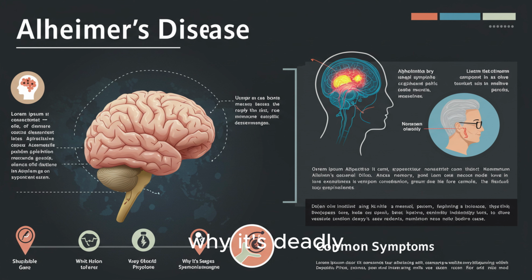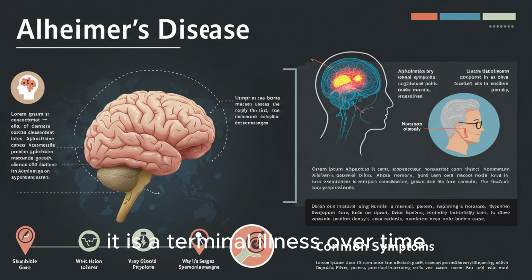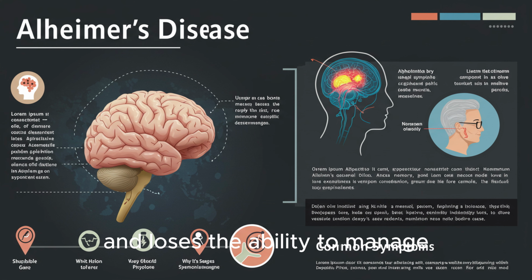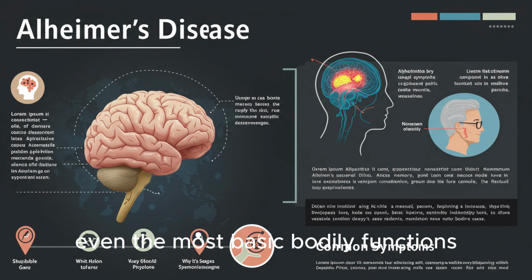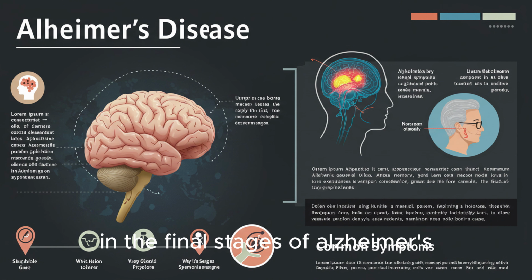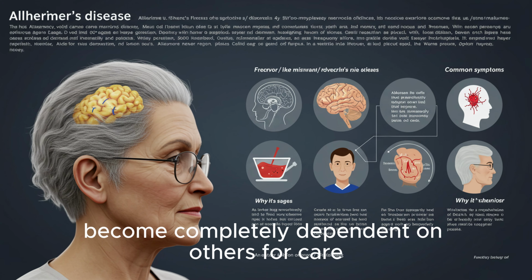Why it's deadly. Alzheimer's is not just a memory problem. It is a terminal illness. Over time, as more brain cells die, the brain shrinks and loses the ability to manage even the most basic bodily functions, such as swallowing, walking, and controlling the bladder or bowels. In the final stages of Alzheimer's, individuals become completely dependent on others for care.